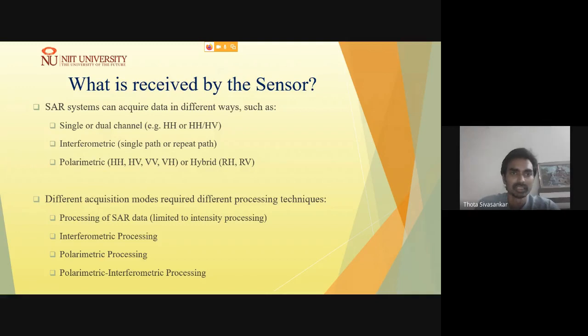Further, different acquisition modes require different processing techniques. You may not be able to apply the same technique for all the data sets and all the processing. However, the processing steps that we are discussing in this talk are the primary processing steps you need to know for any set of processing.